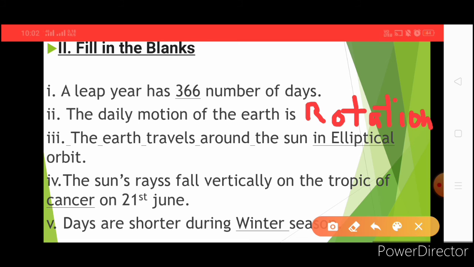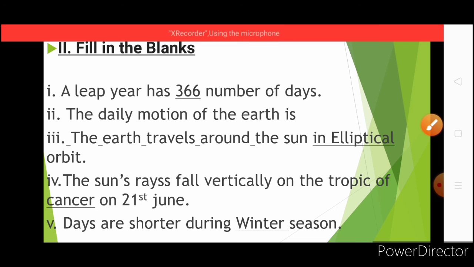Number 3, the Earth travels around the sun in, what is the right answer? Elliptical orbit. Okay, then next, the sun's rays fall vertically on the Tropic of Cancer. Okay, the right answer is, which Tropic of Cancer? On 21st June. And the last, days are shorter during the winter season. We already know this answer. Okay.